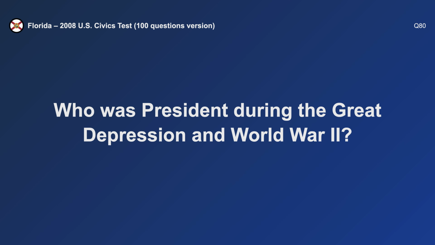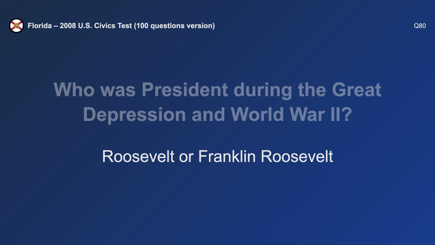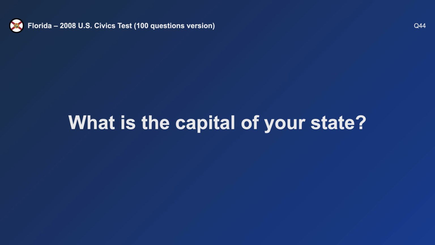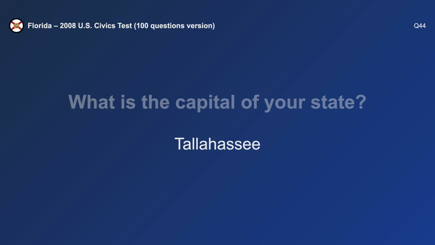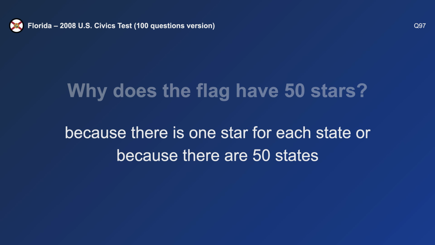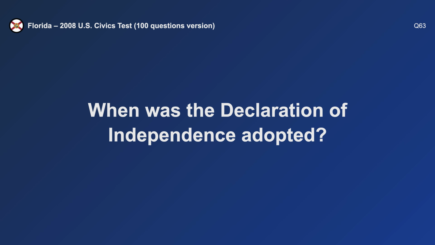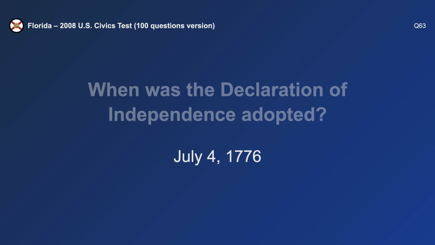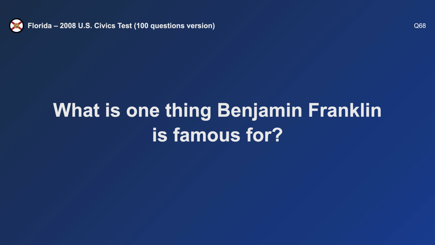Who was president during the Great Depression and World War II? Franklin Roosevelt. What is the capital of your state? Tallahassee. Why does the flag have 50 stars? Because there are 50 states. When was the Declaration of Independence adopted? July 4th, 1776.